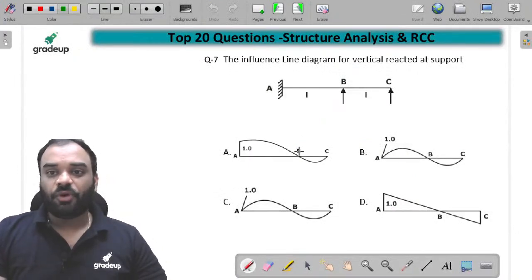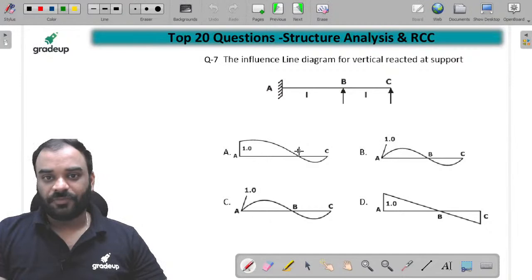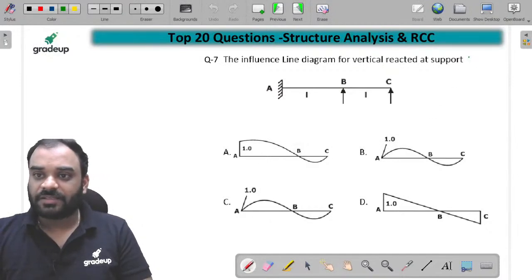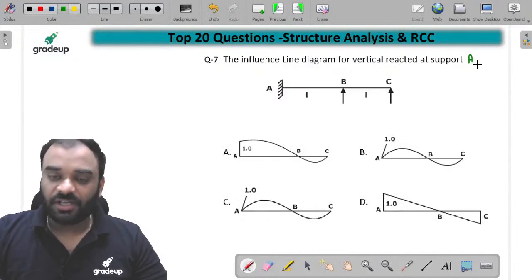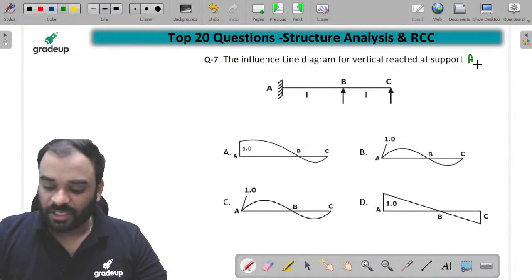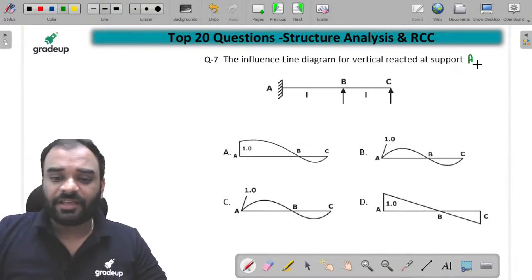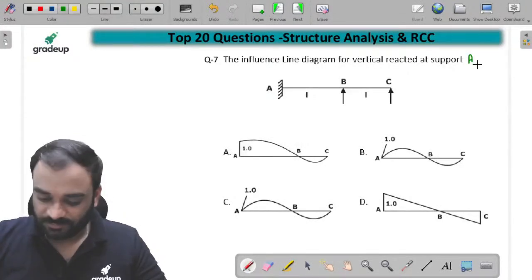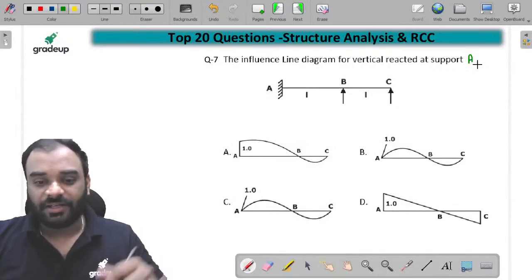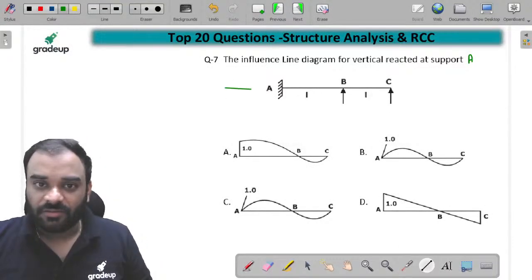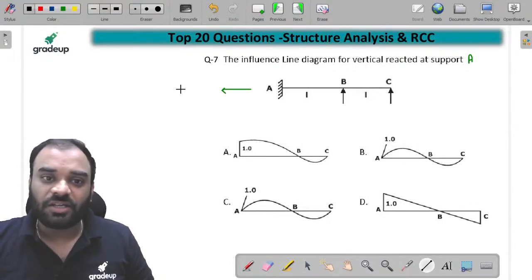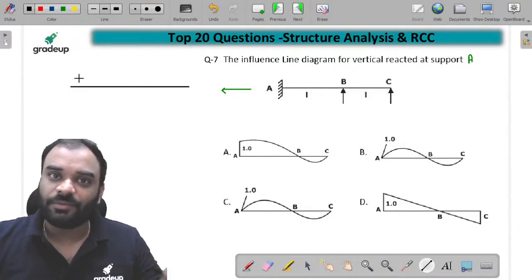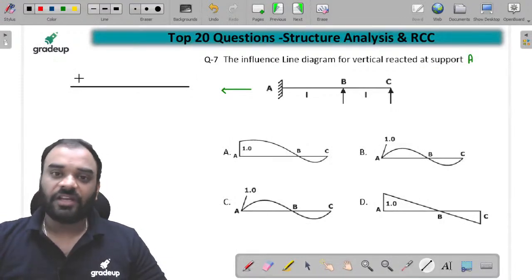The influence line for the vertical reaction at support A. At support A. The influence line diagram for vertical reaction at support A. You have to tell this, children, quickly tell what its answer will be. Try it guys, try it quickly. We know what the Mueller-Breslau principle is. We know what the Mueller-Breslau principle is, and we can apply it.